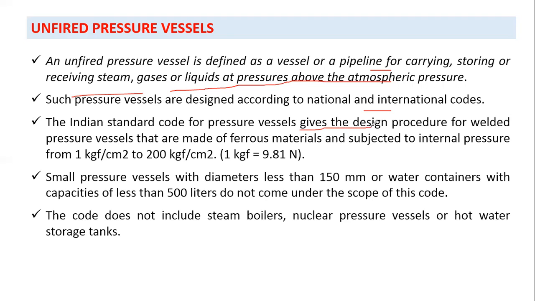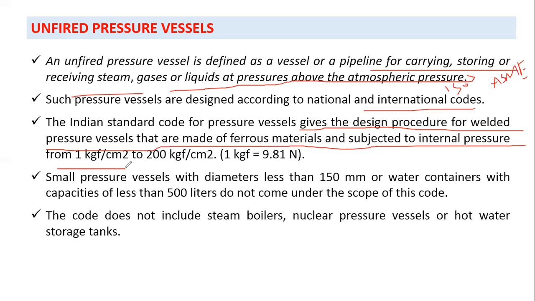It gives the design procedure for welded pressure vessels that are made of ferrous material and subjected to internal pressure from 1 kg per centimeter square to 200 kg per centimeter square.